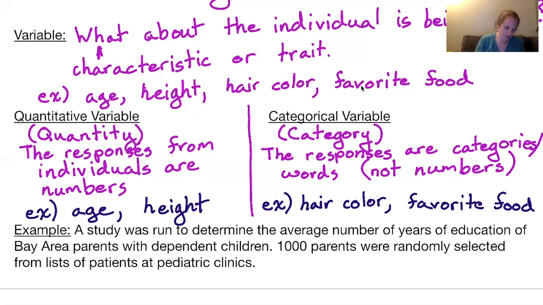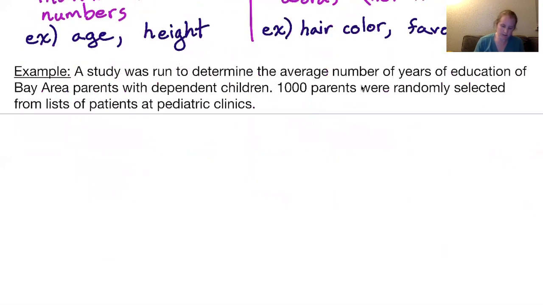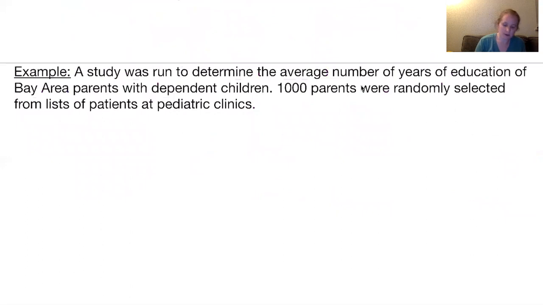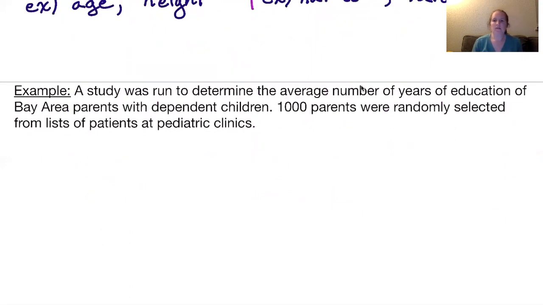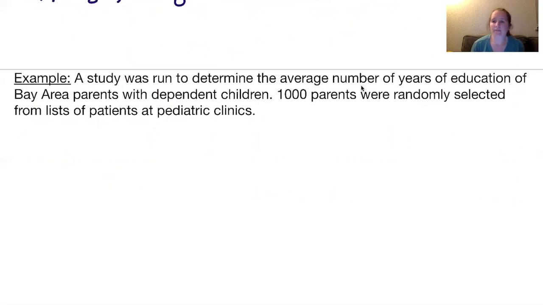So from here, I'm going to give myself a little more space, and then we are going to identify the various vocab words from this example. A study was run to determine the average number of years of education of Bay Area parents with dependent children. 1,000 parents were randomly selected from lists of patients at pediatric clinics.